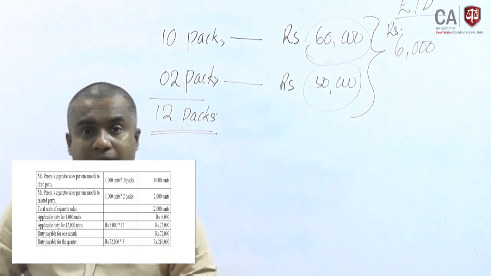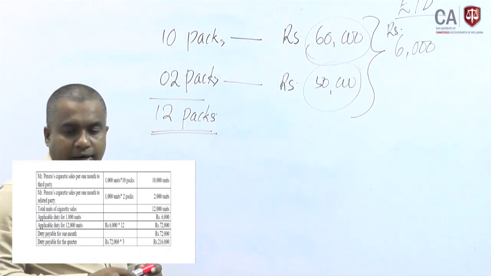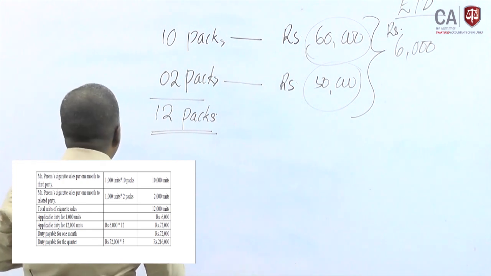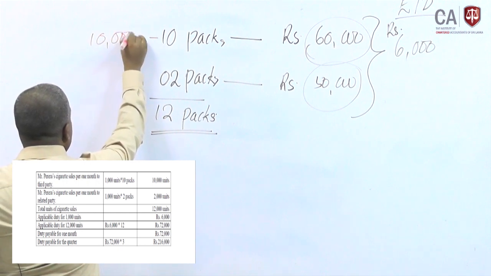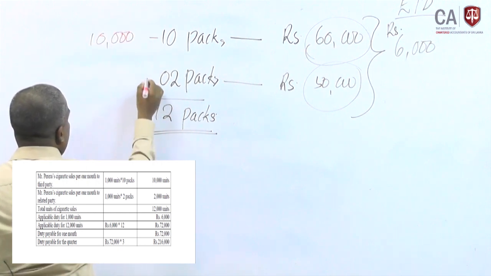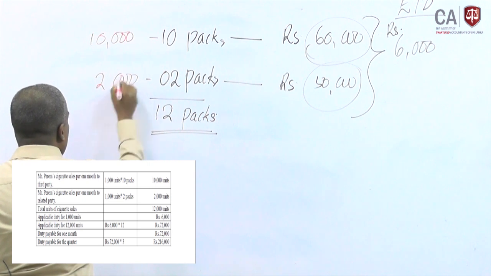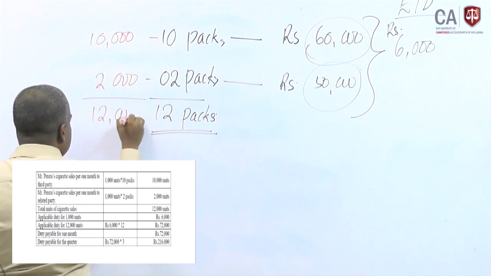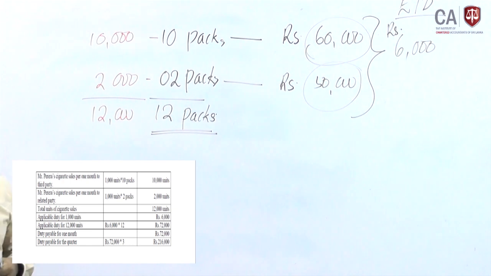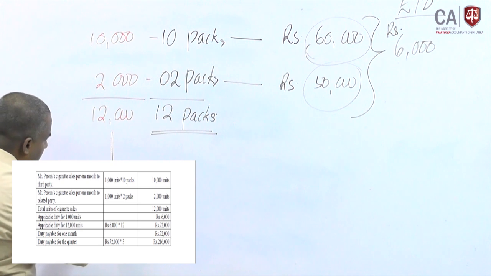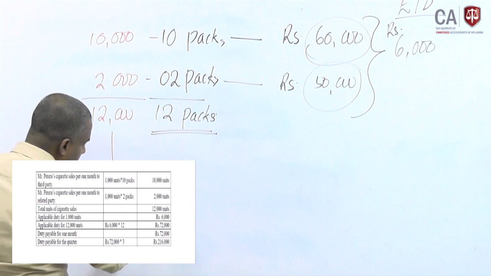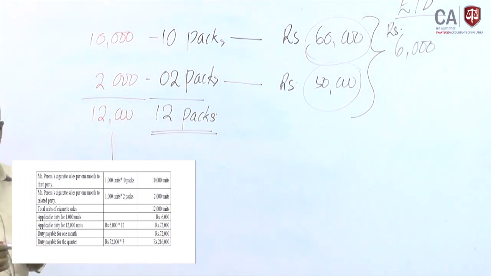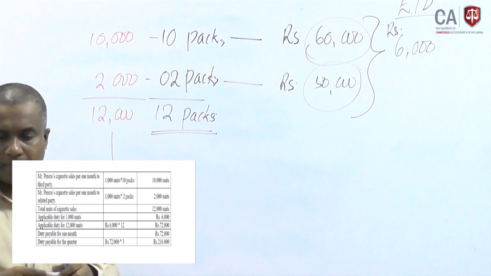If you consider the calculation, 10 packs mean 10,000 cigarettes, and 2 packs mean 2,000 cigarettes, altogether 12,000 cigarettes. For these 12,000 cigarettes, the price per 1,000 pack would be 6,000.